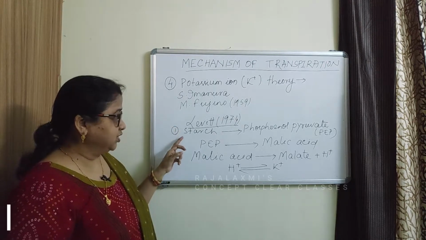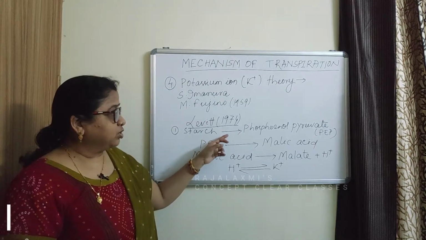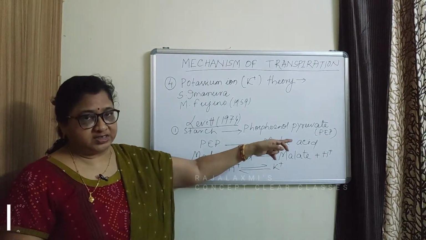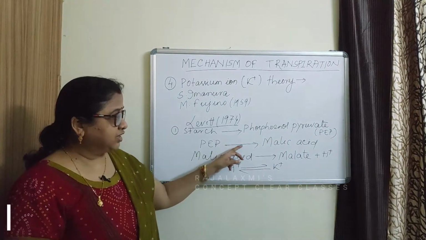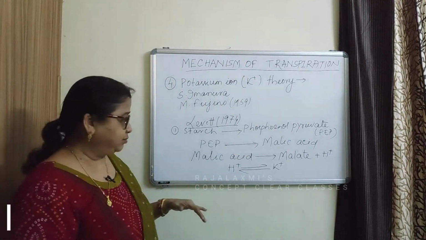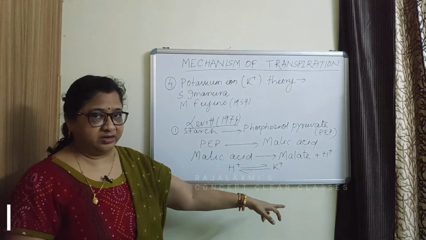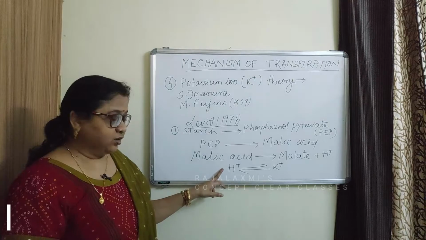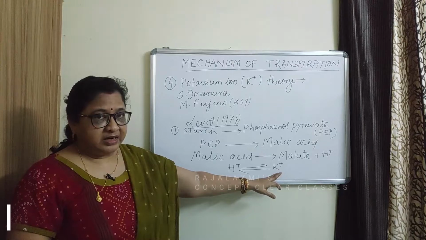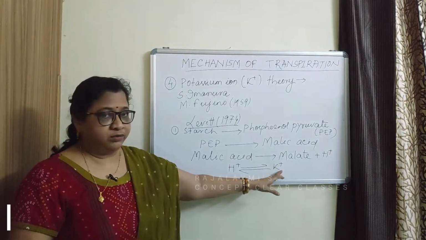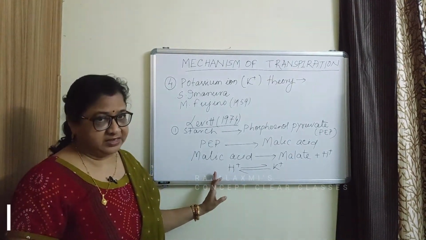So according to this theory, the starch present in the guard cells is first converted to phosphoenol pyruvic acid or phosphoenol pyruvate. Then phosphoenol pyruvate is converted to malic acid. In the next step, malic acid dissociates into malate ion and hydrogen ion. Now, the hydrogen ion from the guard cell is transferred to the other epidermal cell, and in exchange, potassium ion from the other epidermal cells is transported into the guard cell.